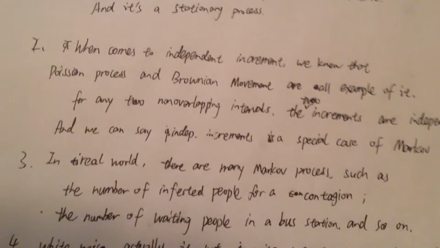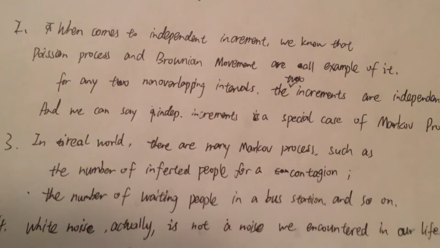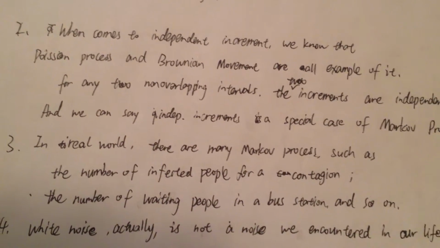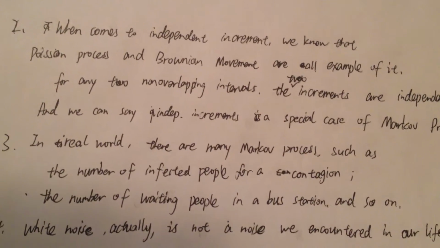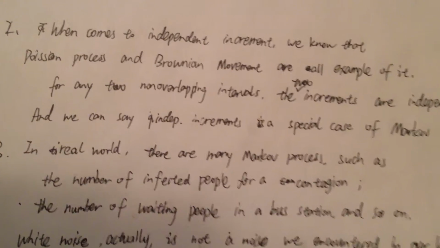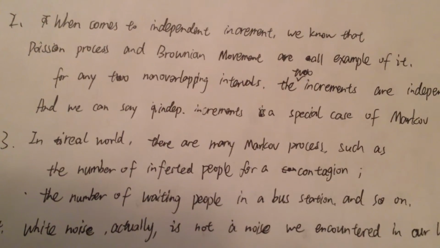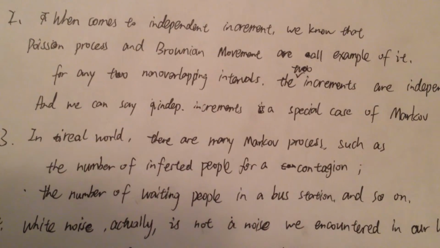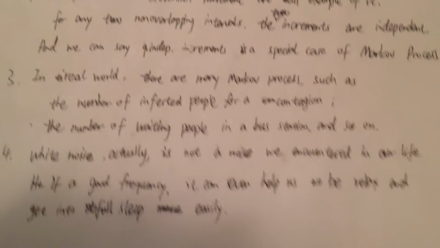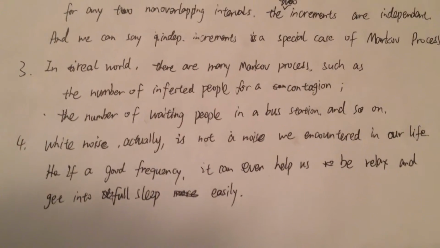And when we talk about Markov process in the real world, there are many Markov processes, such as the number of infected people for contagion, or the number of waiting people in a bus station, and so on.